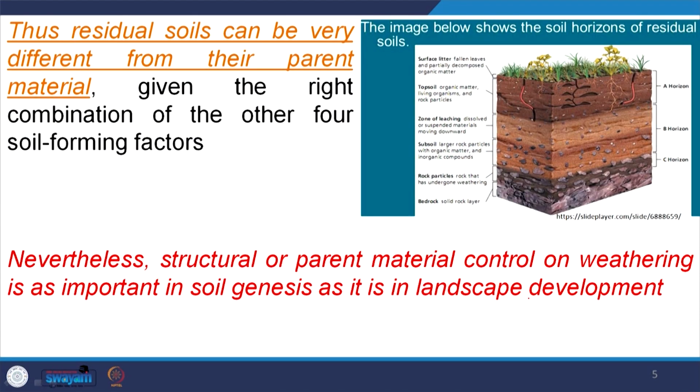Thus residual soil can vary in form and characteristics as compared to its parent material, given the right combination of the other four soil forming factors held constant. So structural or parent material control on weathering is important in soil genesis, and it is also important in landscape development.